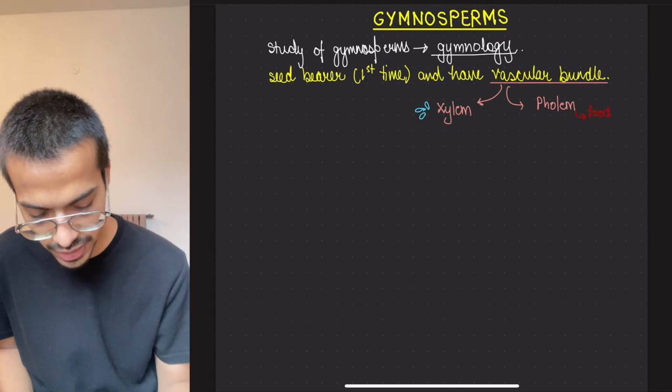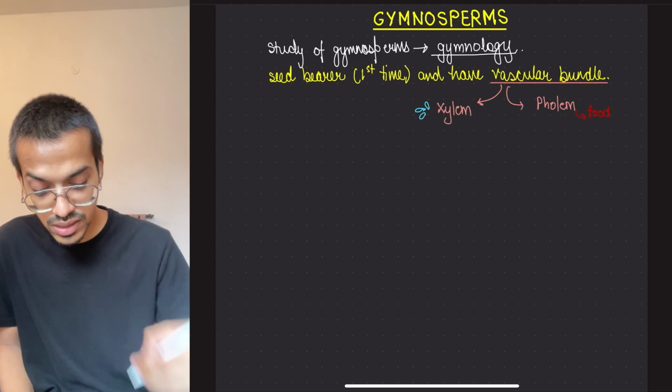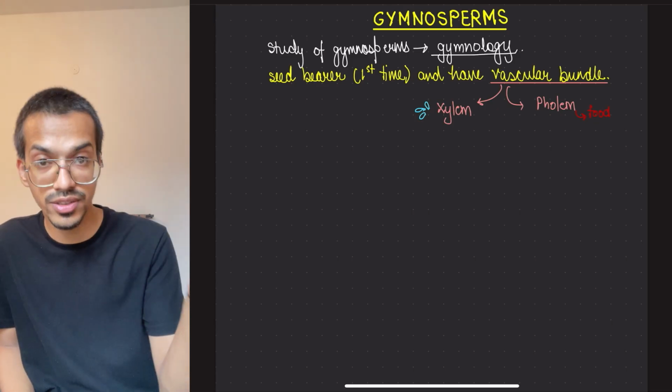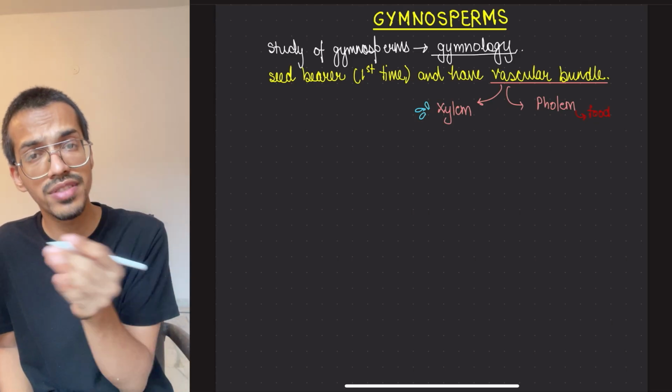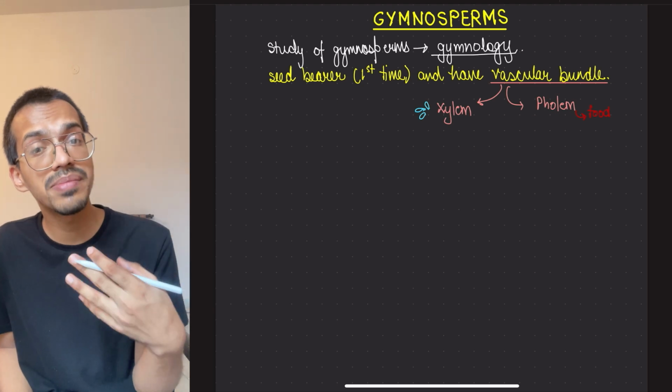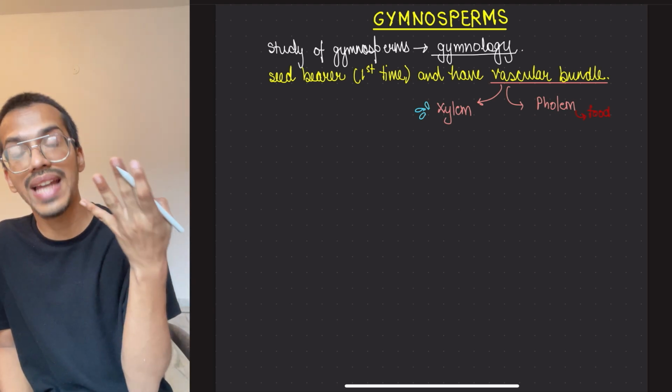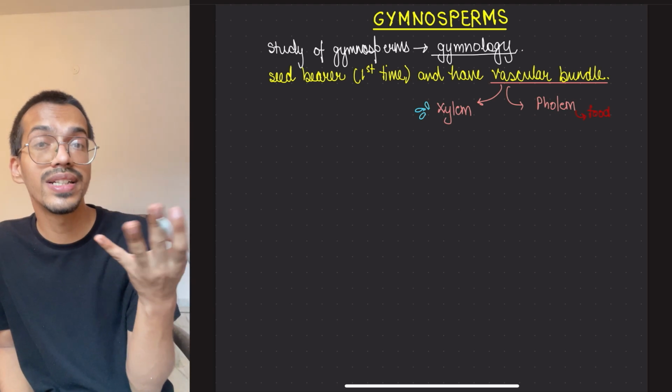In xylem, you may have studied in 9th class that xylem is made up of 4 different types of tissues. That's why it is a complex tissue.